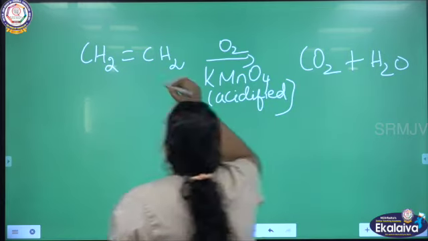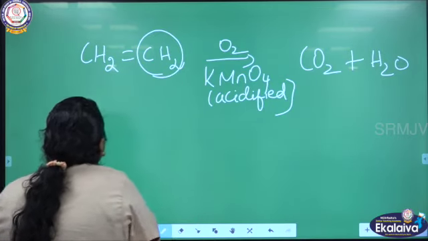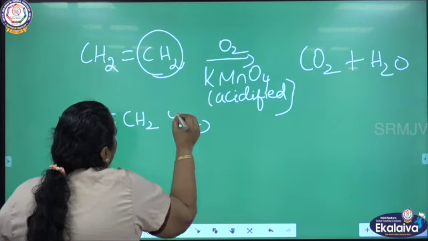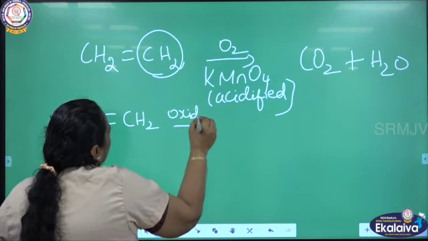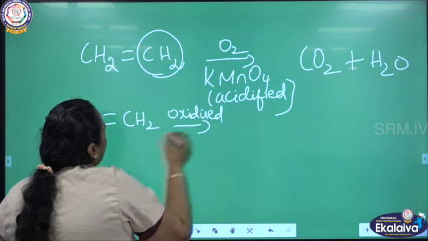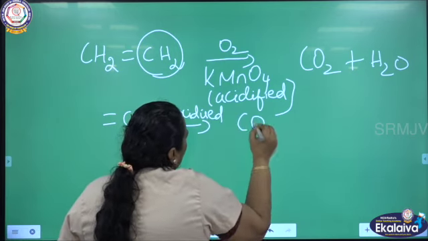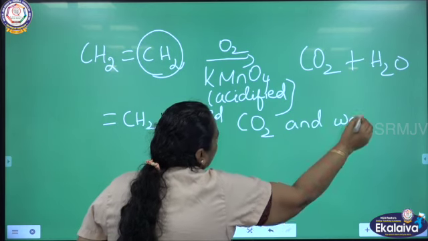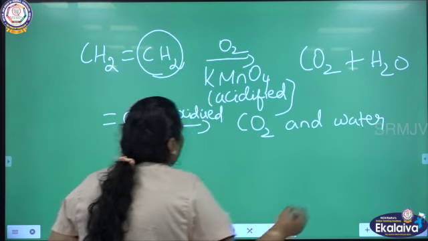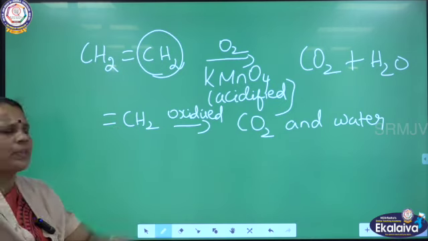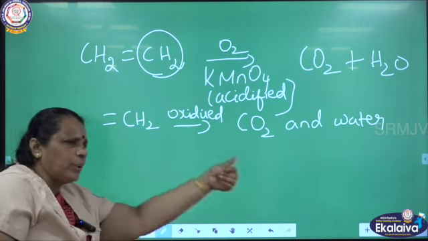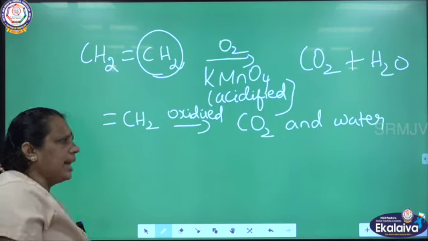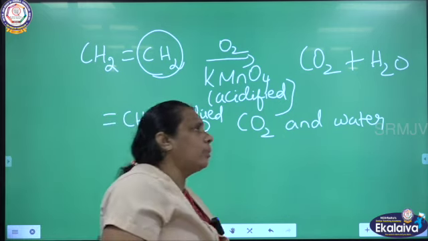When this CH2 group is oxidized, it is converted into carbon dioxide and water. Different types of oxidation products we are going to see now, depending upon the groups attached. When the double bond CH2 is there, it is oxidized to carbon dioxide and water.